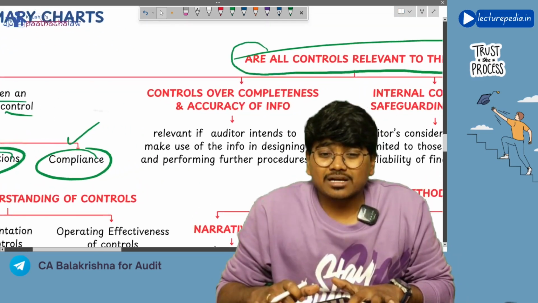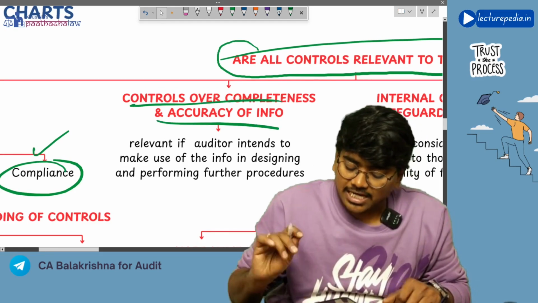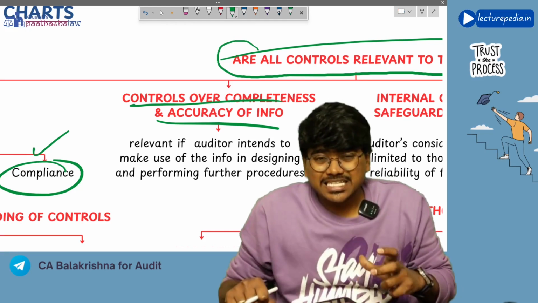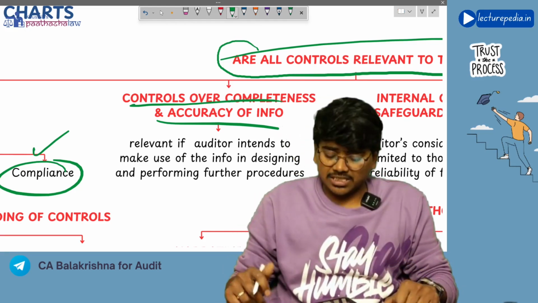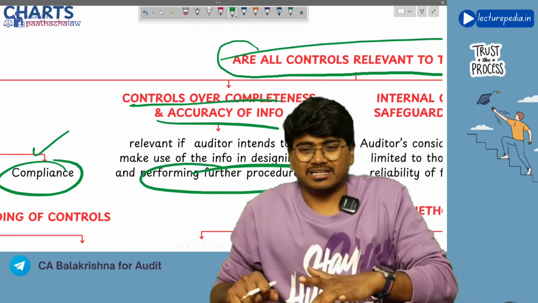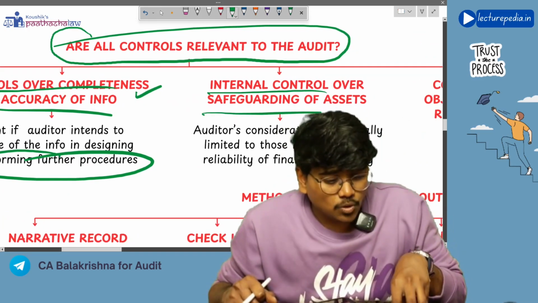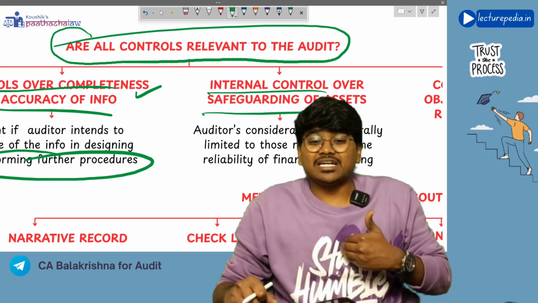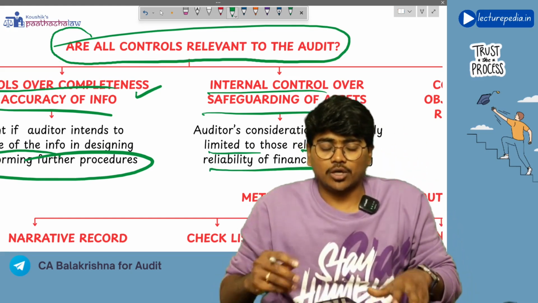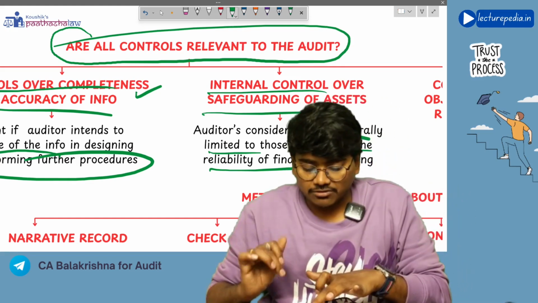Now, controls over completeness and accuracy of information provided by the management are relevant for the purpose of audit if the auditor uses them for designing his audit procedures and for performing his further audit procedures. Next, internal controls over safeguarding of assets relevant for the purpose of audit are generally limited to those relevant to reliability of financial reporting. Only those controls that are relevant to reliability of financial reporting will be relevant.